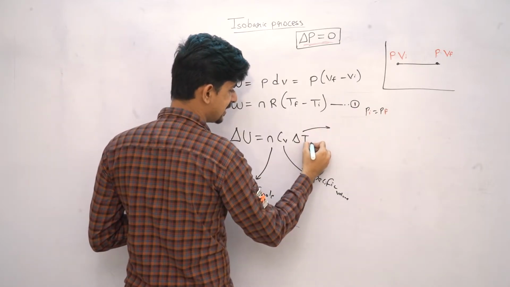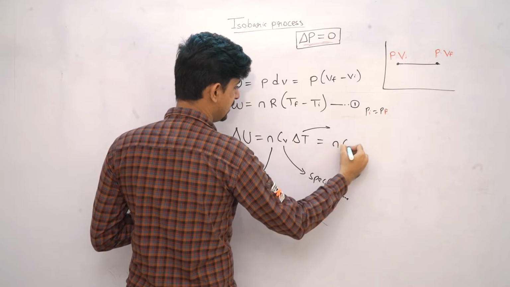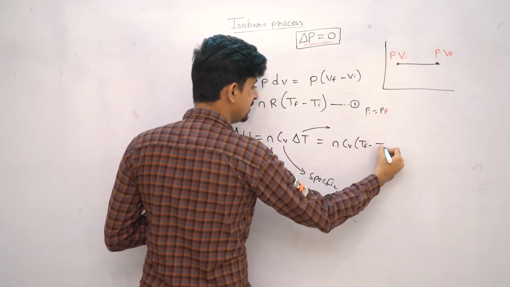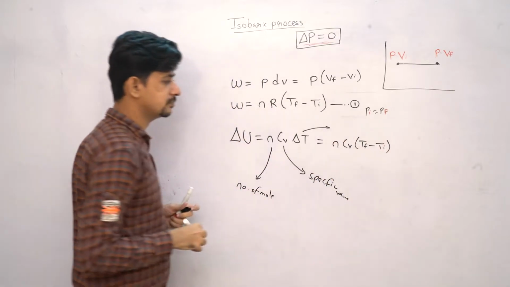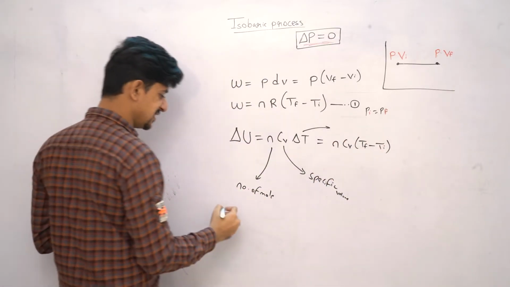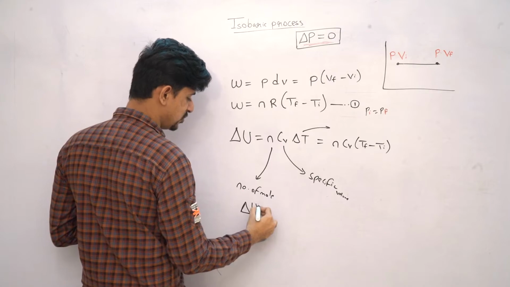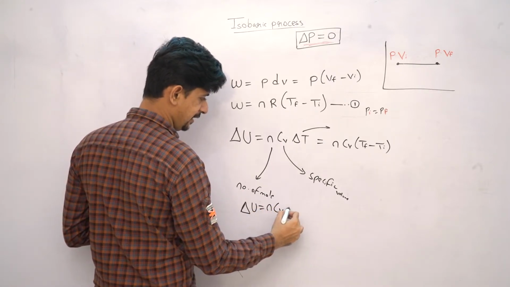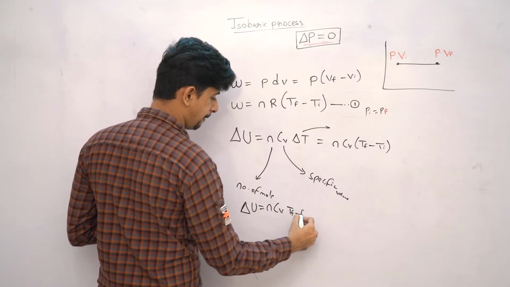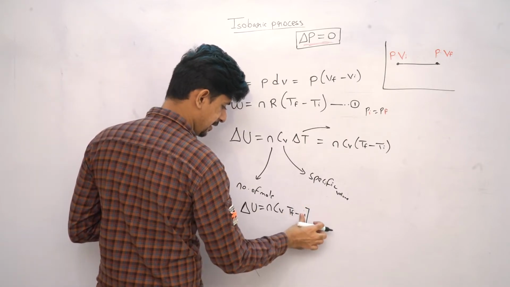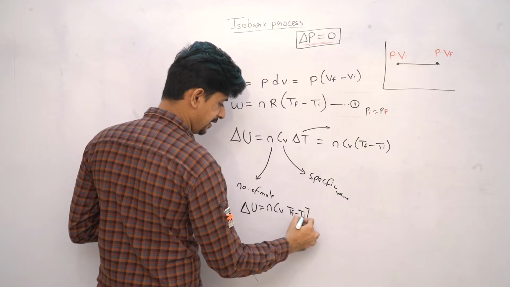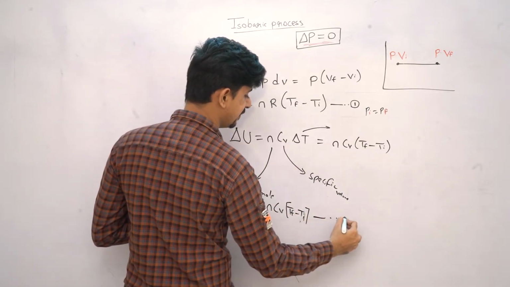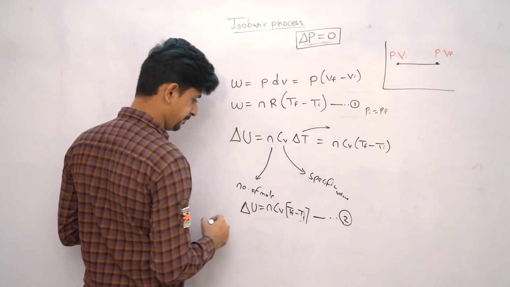We can also write this as n Cv, change in temperature, what will that be? Final temperature minus initial temperature. So we get one more equation which says that change in internal energy is equal to n Cv (Tf minus Ti). Let me name this equation number 2.